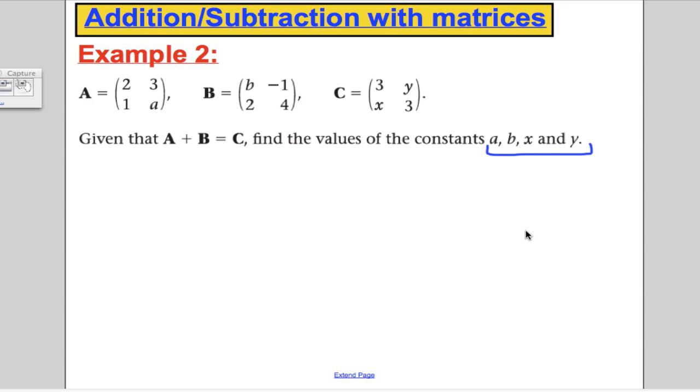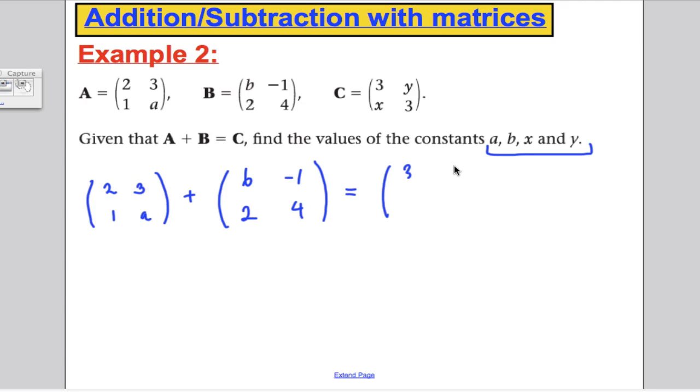Okay, so going through these then. A plus B is equal to C. So let's just write down what we're told. 2, 3, 1, a. If I add that to B, negative 1, 2, and 4, I am told that I definitely get 3y, x, and 3. Okay, I'm told that with absolute fact.